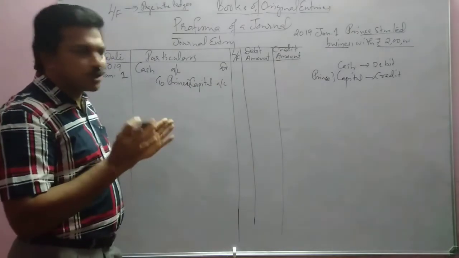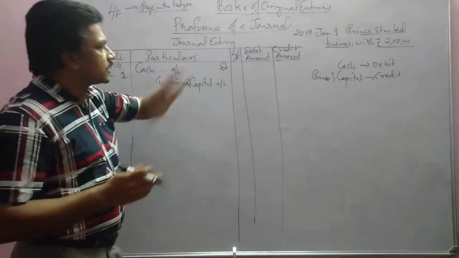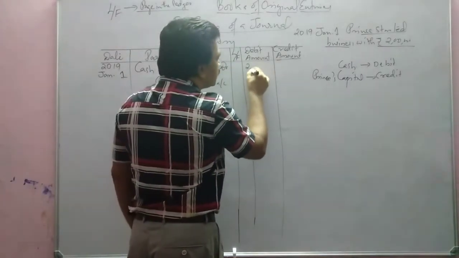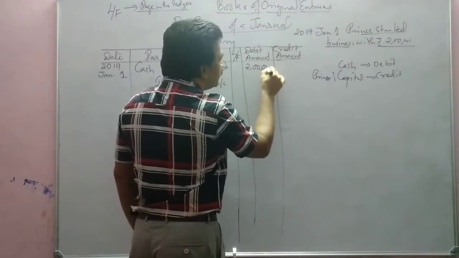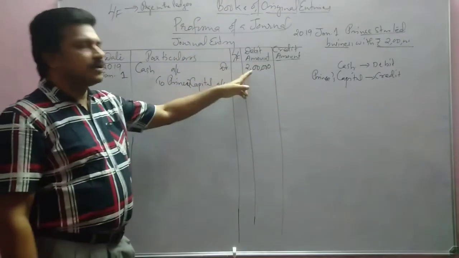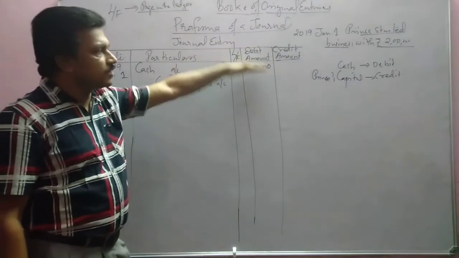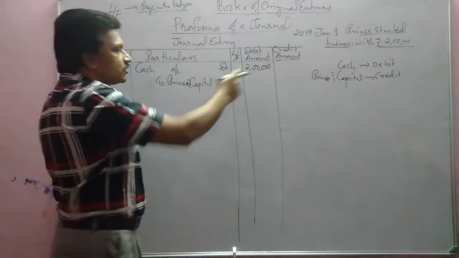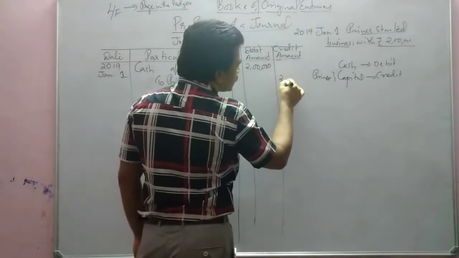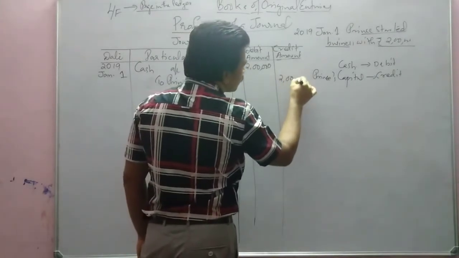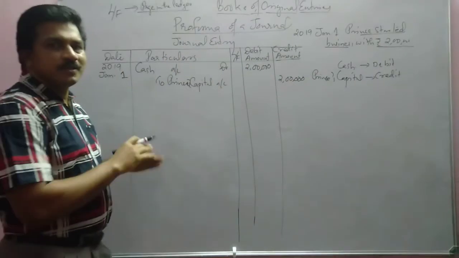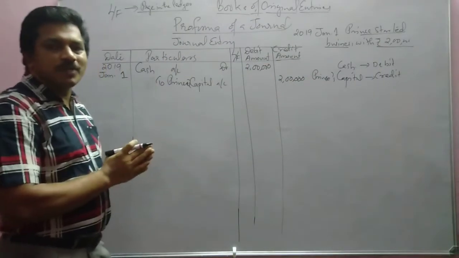The journal entry is not over. For the debit amount, we have to write the amount in the debit column, since the cash account is debited. Against the credit entry we write the credit amount. Still the journal entry is not completed.